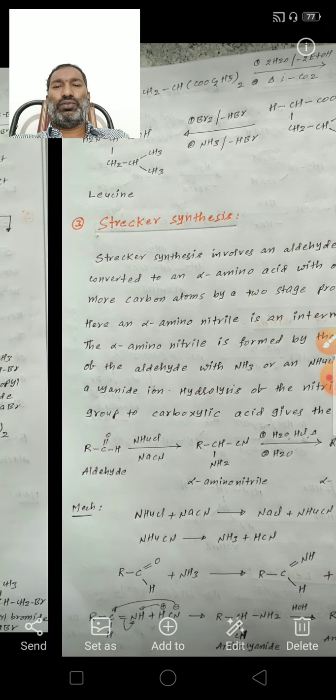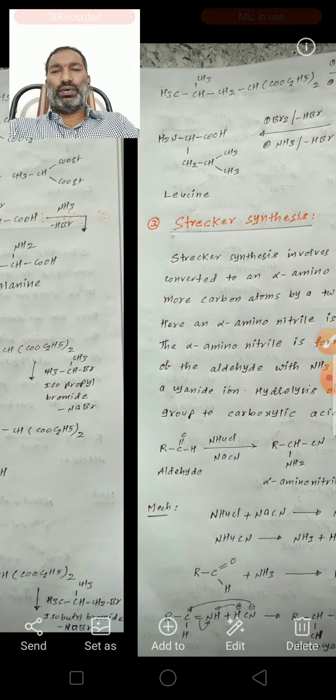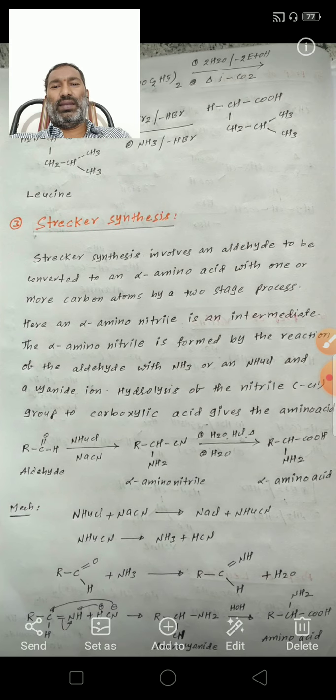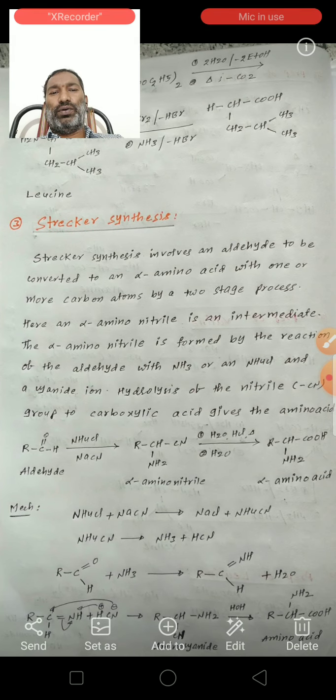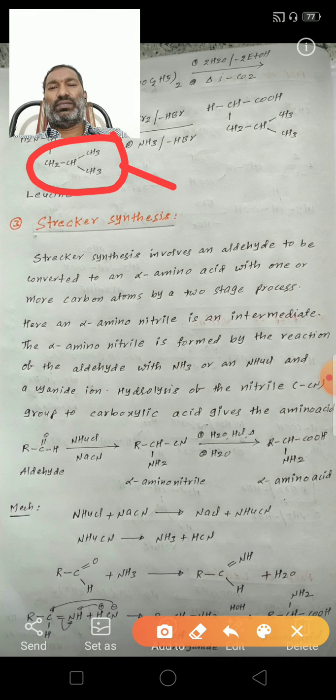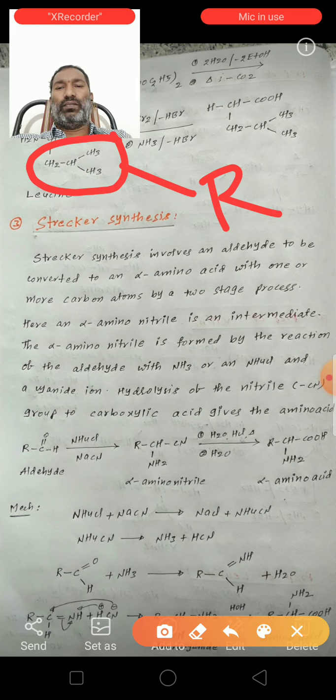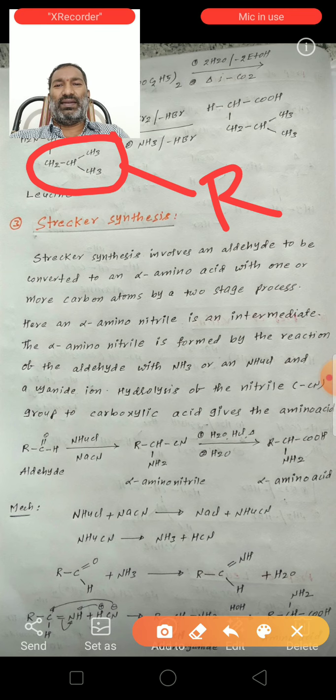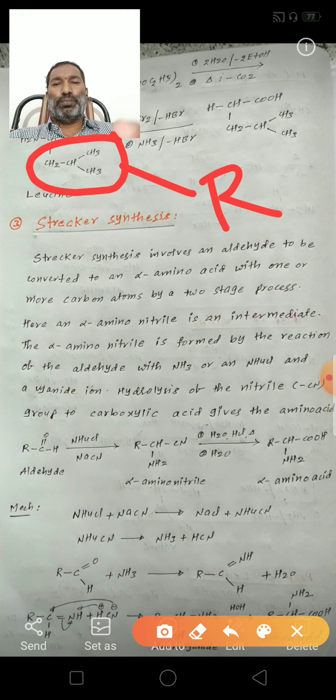So leucine is the alpha amino acid. Here the substitution is the isobutyl group. This is the R group. For making leucine, we can take the isobutyl bromide.